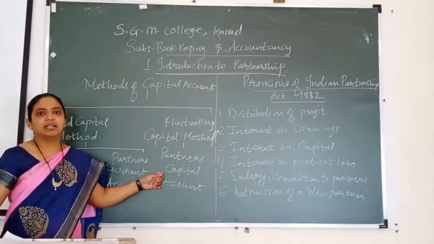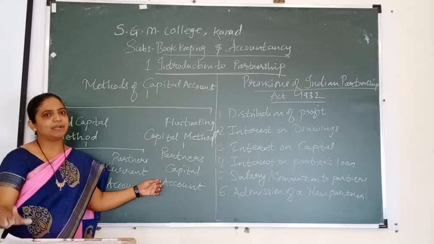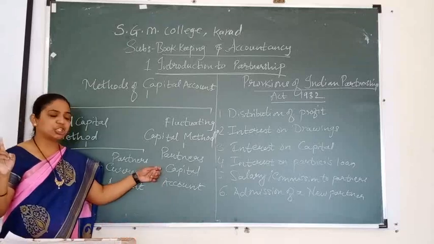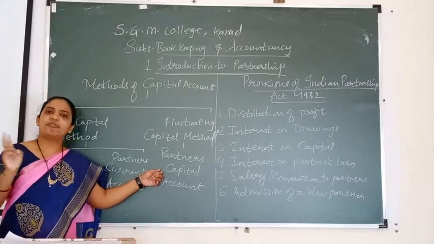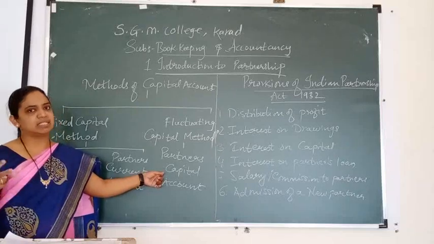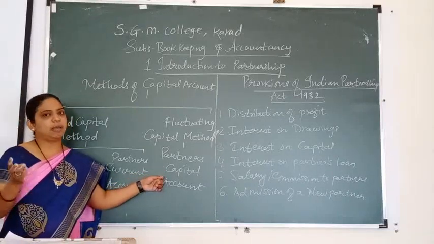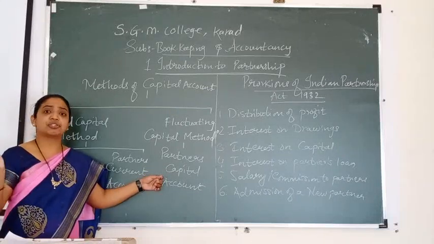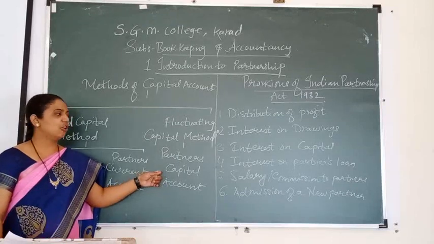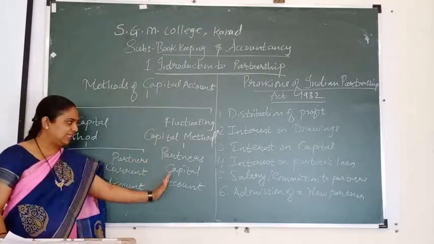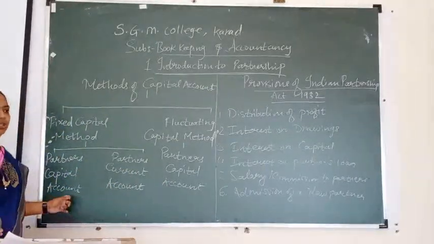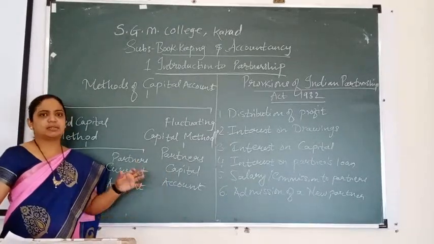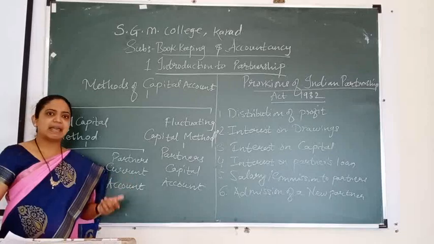What is there in the partners capital account? Number one, the initial, that is the opening balance of capital. If additional capital is introduced by the partner in the form of cash or in kind, and you know very well, kind means asset. Then if salary or commission is payable to the partner, drawings, interest on drawings, interest on capital, division of profits and losses, everything is put into the partners capital account. So the combination of these two accounts is the partners capital account, which is sometimes followed by partners, though rarely.